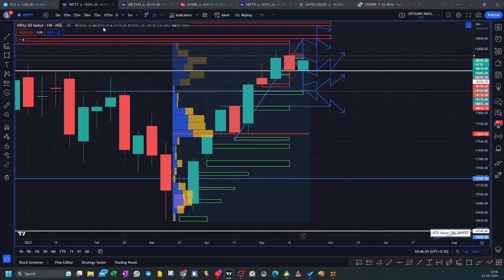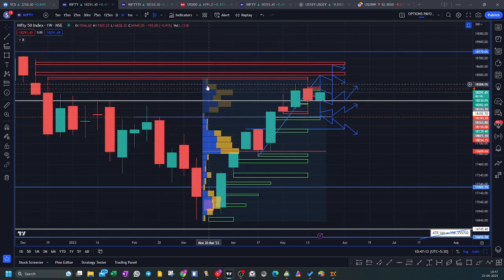So let's start with the Nifty weekly charts. This shows a volume distribution and a mean at 17,500 for the rally which has been continuing from 16,800 to 18,400. The mean is at 17,600. And a second very important point is that there is volume distribution happening at the higher end.